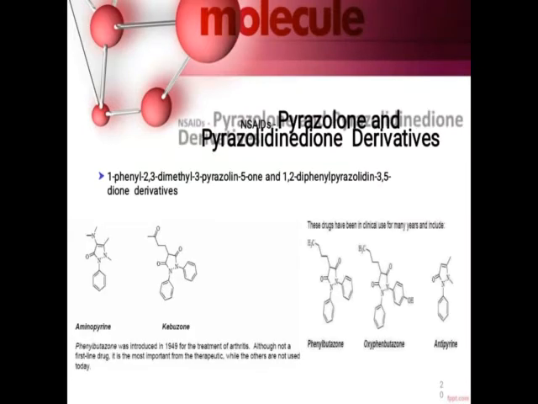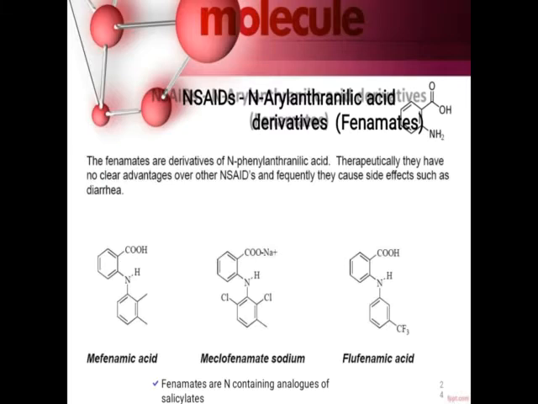So the next one is the pyrazolone and pyrazolidine derivatives. Examples are aminopyrine, phenylbutazone and antipyrine. These drugs are not in our syllabus, so we are skipping them. The next drug is mefenamic acid. This mefenamic acid comes under the N-aryl anthranilic acid derivatives, that is the fenamate derivatives.